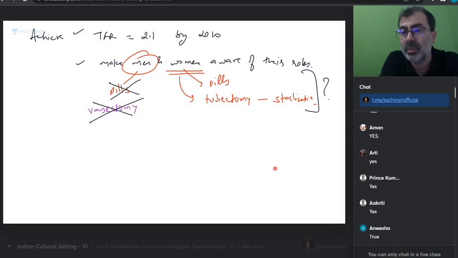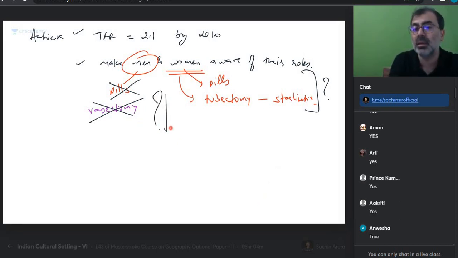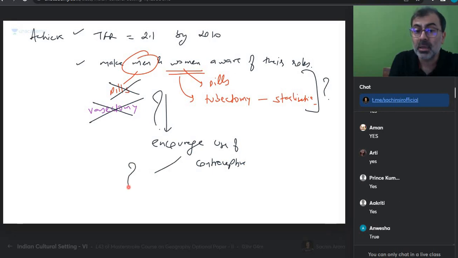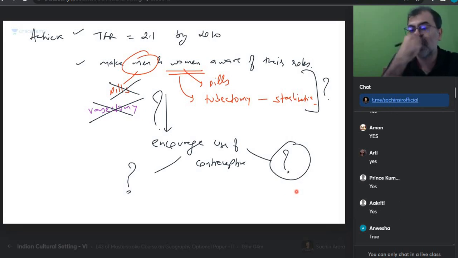I think the onus lies on both of them. In fact, as it is, the woman is the one who is giving birth to the child. She dies because of it; IMR is also there, MMR is also there. We should not do that. Yes or no? Or most of all, if you can't do anything, at least encourage use of contraceptives. There also, male behavior was so sad that they would not use contraceptives. Female contraceptives, what came out at that time? Copper T. Yes, Copper T and loops were created for women. Very, very strange. That's what we are talking about.